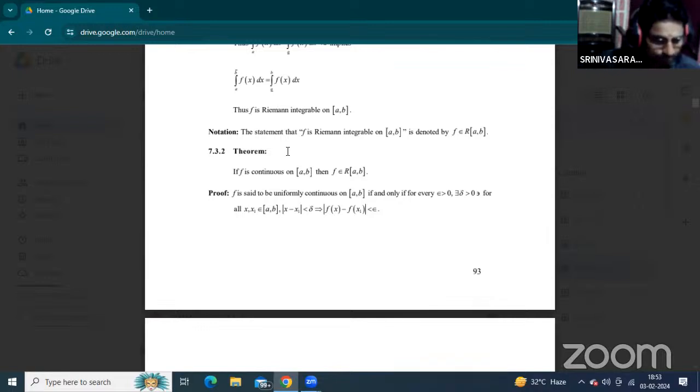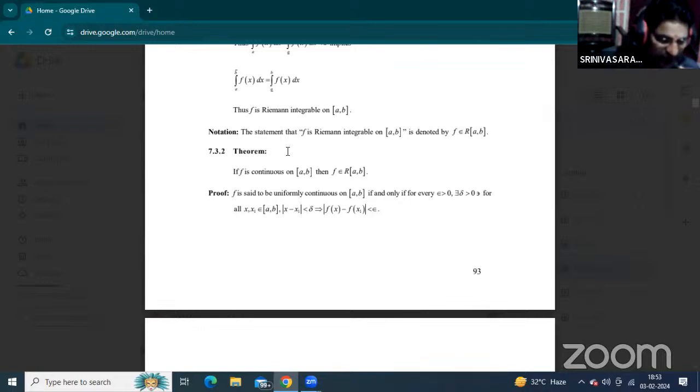Second one: find U(P,f) and L(P,f). That means the upper Riemann sum and the lower Riemann sum. I already explained this in the last class. Given the function f of x equal to x, find U(P,f), L(P,f) and W(P,f). W(P,f) is called the oscillatory sum, which is also denoted by O(P,f).